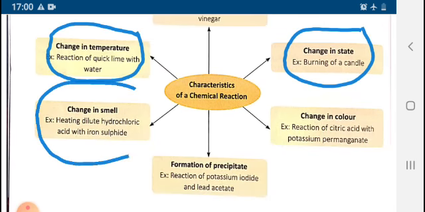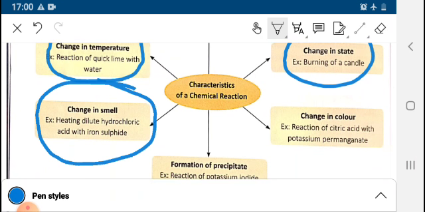Change in smell, heat dilute HCl with FeS, that is iron sulfide. You will hear that whenever heating dilute HCl with FeS, a rotten egg smell will be there, that is smell of sulfide.